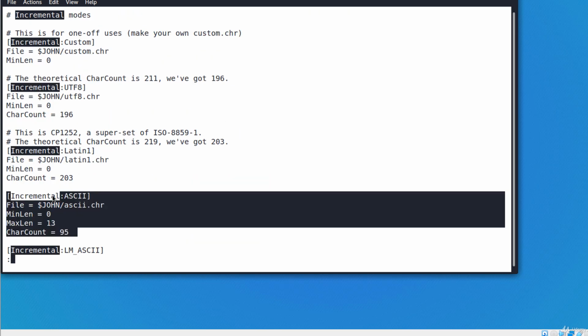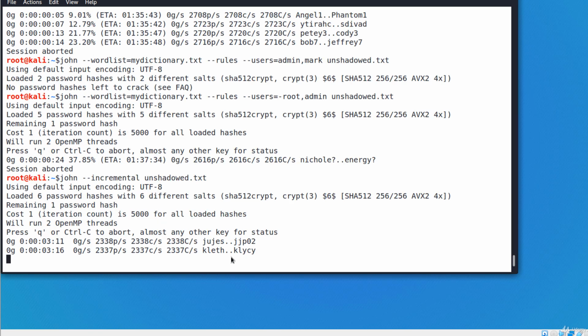And this is the section, incremental ASCII. The session that's running, this session, uses all ASCII chars and tries passwords with a maximum length of 13 characters by combining all characters in all possible ways. This will take a lot of time, probably more than you are willing to wait. At this moment, after a few minutes of executing, John is searching only for passwords that have 5 characters, and till 13 there is a long way ahead.